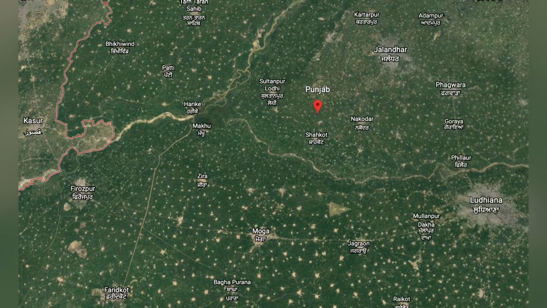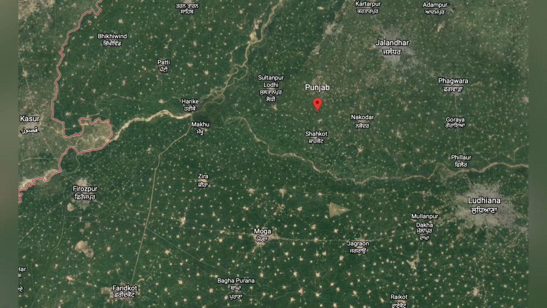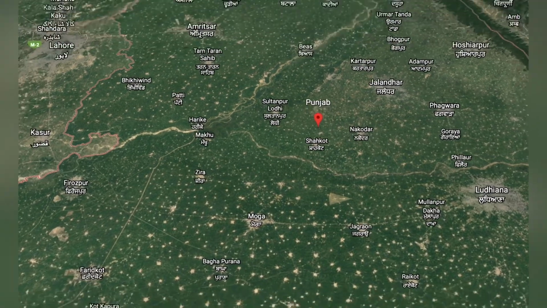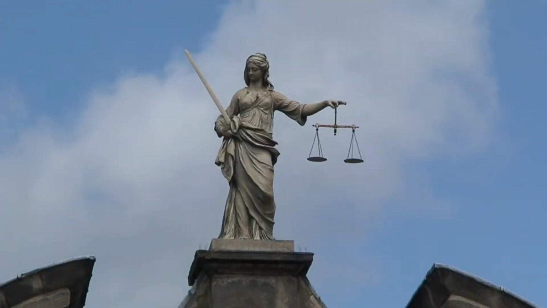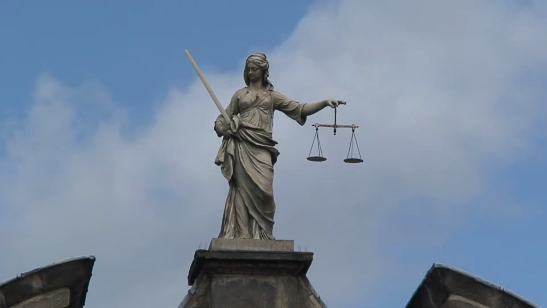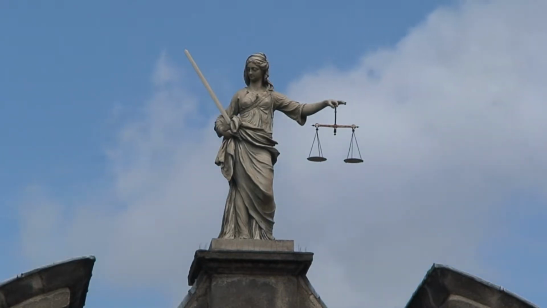Golaknath filed a writ petition under Article 32 of the Constitution, which is also the heart of the Constitution, and challenged the validity of the Punjab Security of Land Tenures Act. Further, he contended that the said Act violated his fundamental right to hold and acquire property. Now, this was the background of the case.